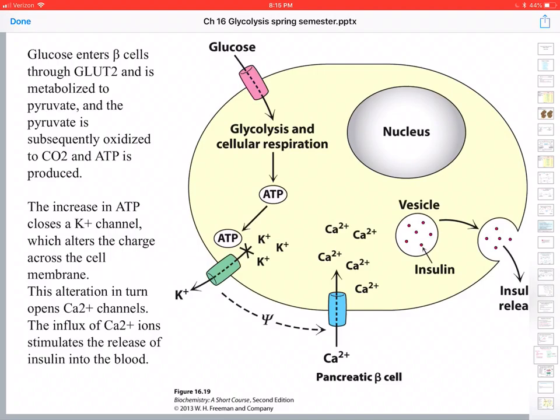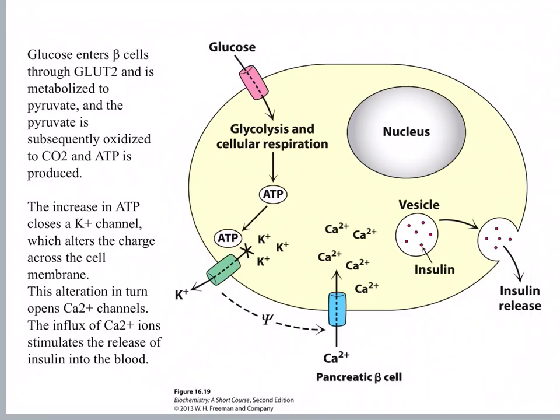Notice that this pancreatic beta cell has a nucleus, and it has a vesicle towards the right side with insulin in it. It makes insulin, and something triggers the vesicle to fuse with the plasma membrane and to release the insulin to the bloodstream, to go to all the other cells of the body to tell them it's high blood glucose level, take glucose into your cells.